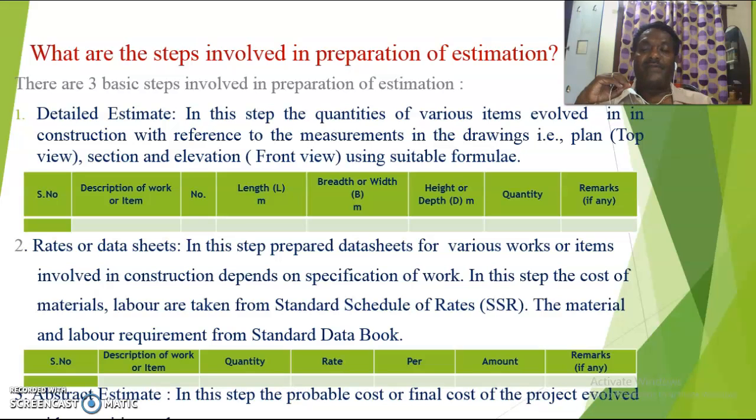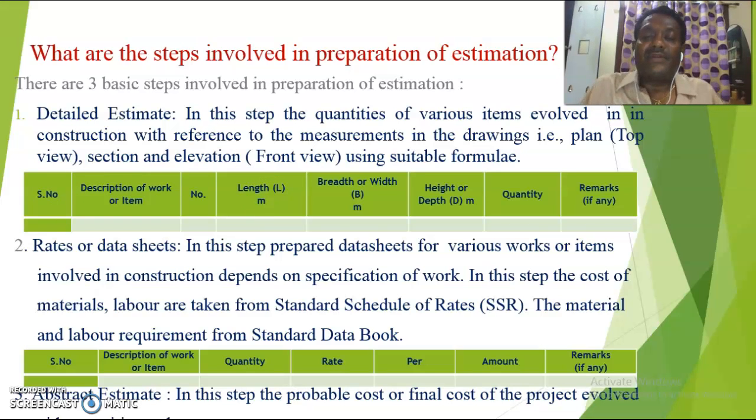Plan will always represent the top view, which gives the length and breadth. Section and elevation: elevation means front view, which gives the height. The section detail tells what materials are involved at a particular level. These are calculated using suitable formulas. Here is a common format for preparation of a detailed estimate.